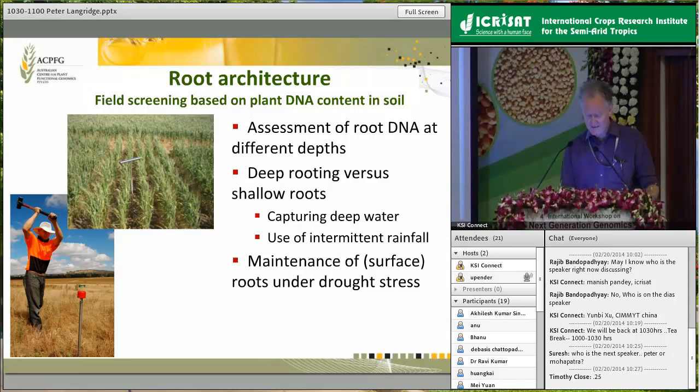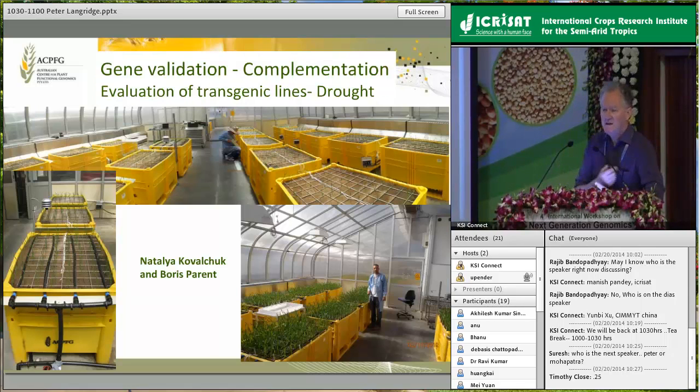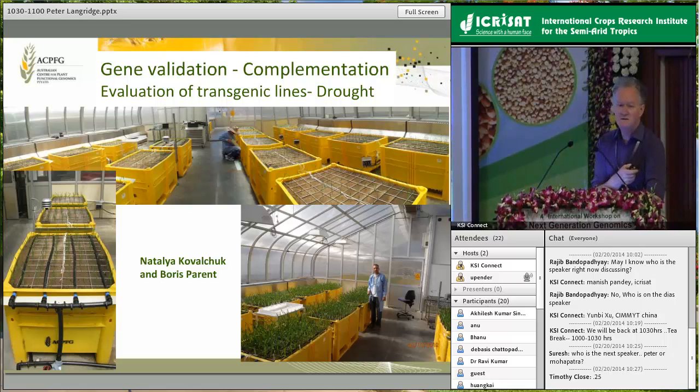For other traits, the process went on. Okay, I seem to have lost a slide here, that's all right. For other traits, we can do more effective screening using other platforms. I won't go into that now, but we have now a number of field sites that have been set up where we can do field trials now for GM lines and hopefully tease apart some of these traits more effectively.